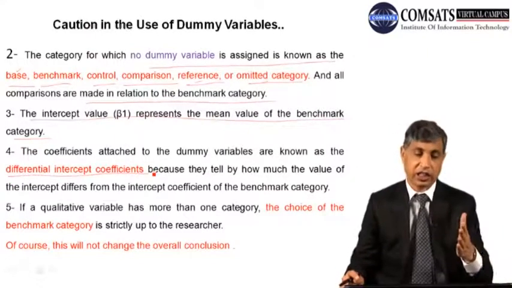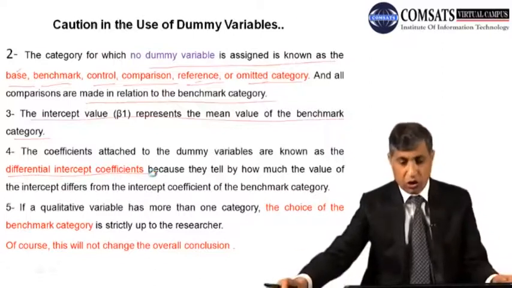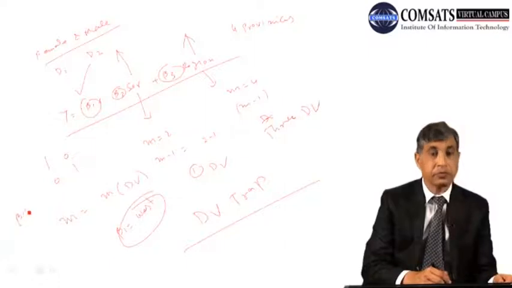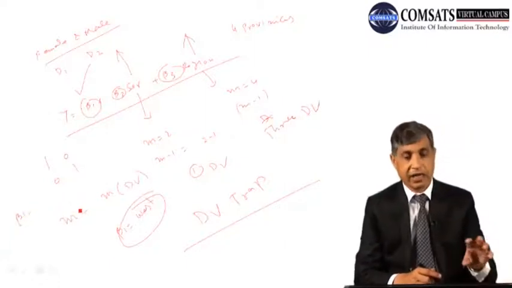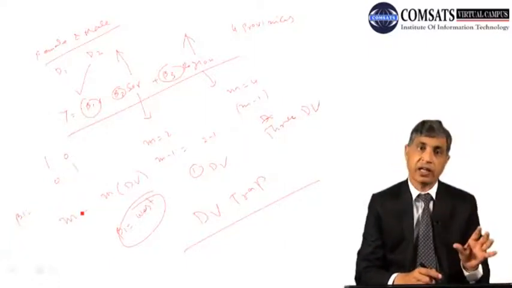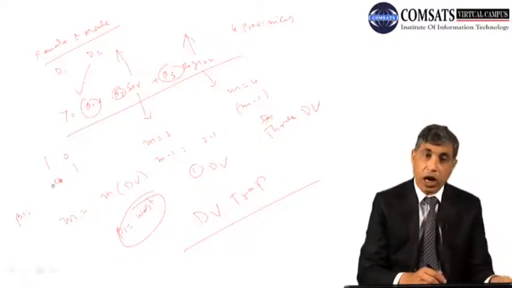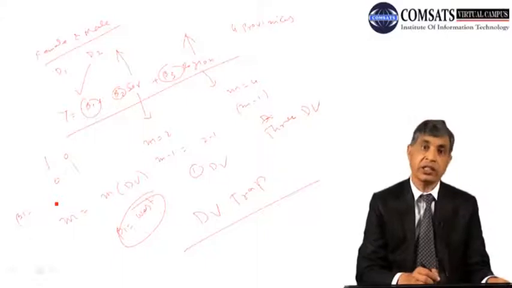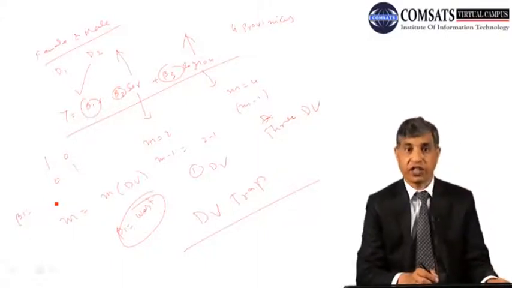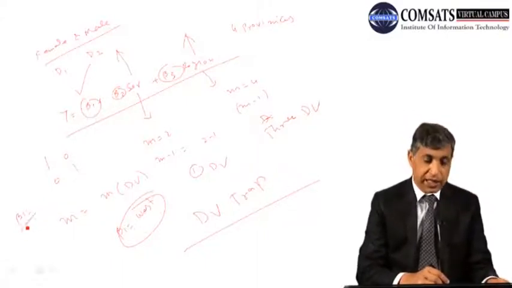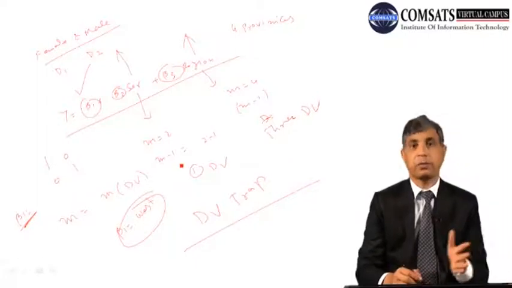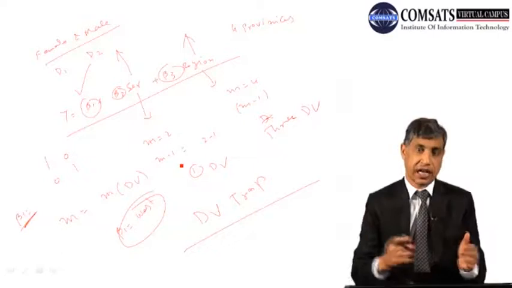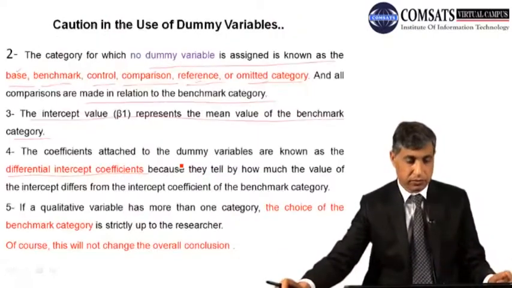This is very simple as compared to this. Look at this, beta 1 is the benchmark category and it measures the average value of the omitted variable. So all the other variables, the slope variables, are now differential intercept variable coefficients. So what this means is we will take their difference from beta 1 to compare whether they are high, whether they are less, and so on.